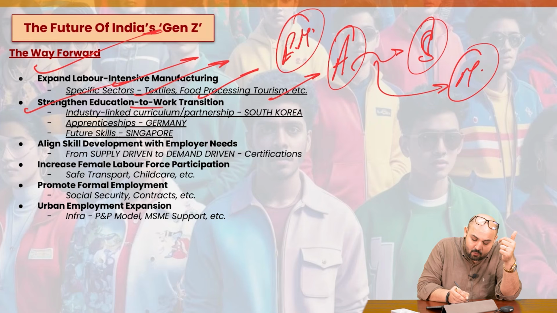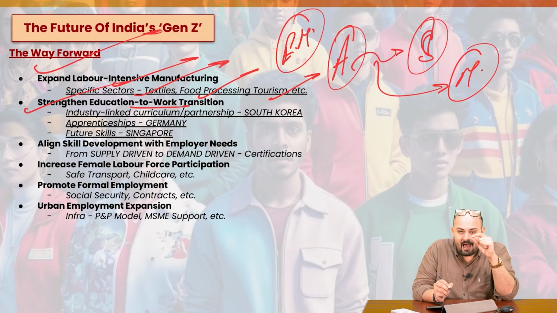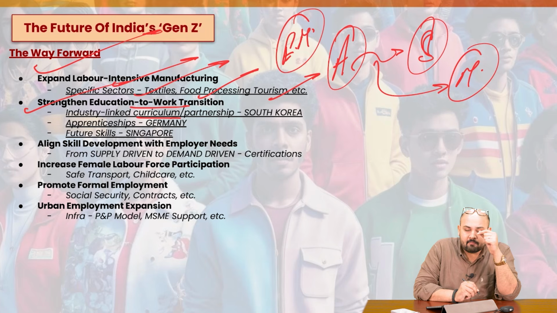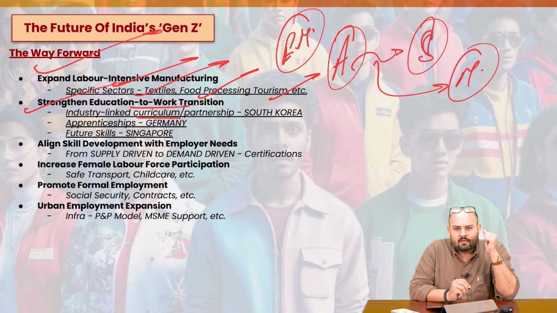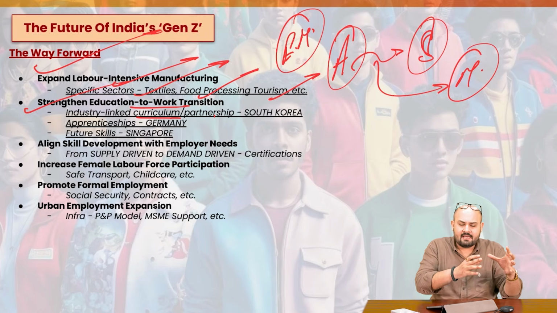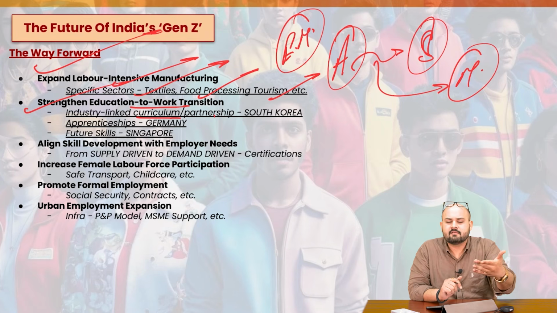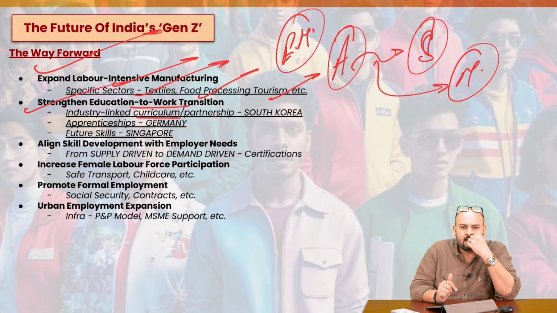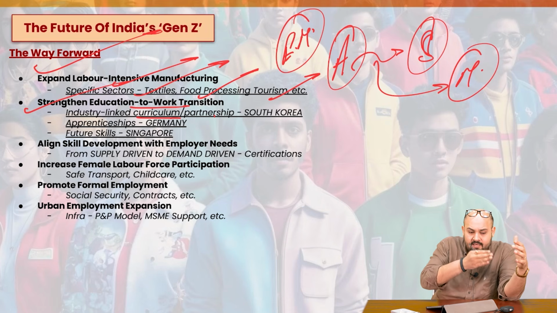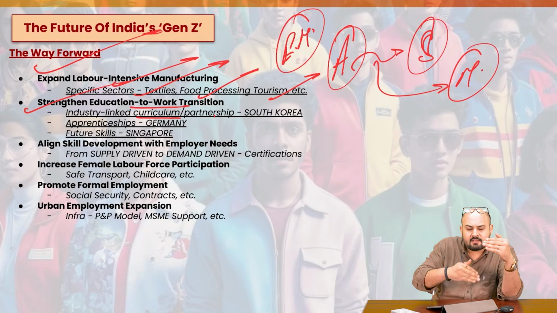Then strengthen the education-to-work transition. We need to focus on an industry-linked curriculum. The curriculum has to be in line with what the industry demands, and for that, we can have partnerships with industries. Why not in institutes in India? At least we can start with the top colleges, and many of them have started, some of the IITs. Why not have the top colleges partner with top manufacturing or technological firms, so that these firms tell the institutes that they are looking for individuals with a particular skill, and then that skill or knowledge can be given in the institutions.